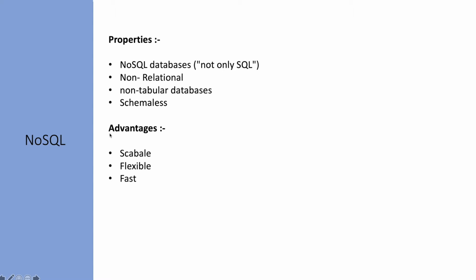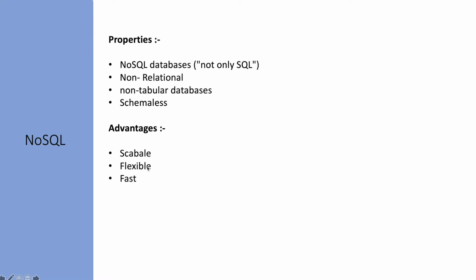Let's talk about the advantages of NoSQL databases. One is definitely scalability. NoSQL databases are highly scalable, as there's no relationship between the data, so they scale really well. The second one is flexibility.